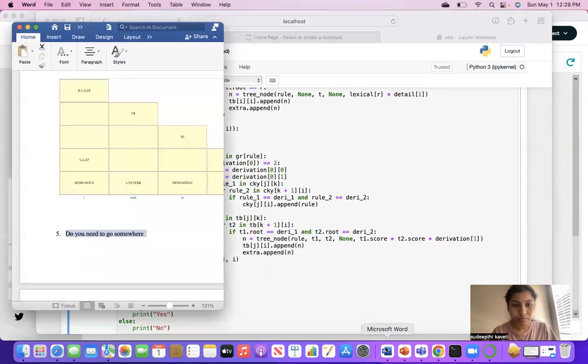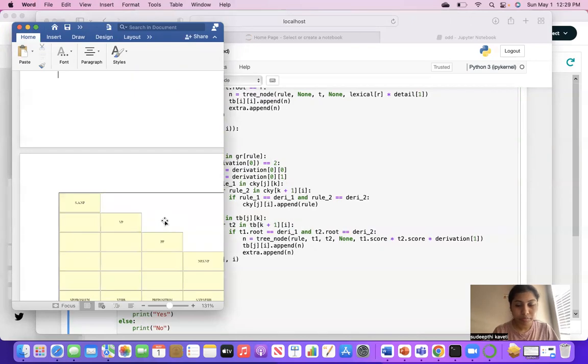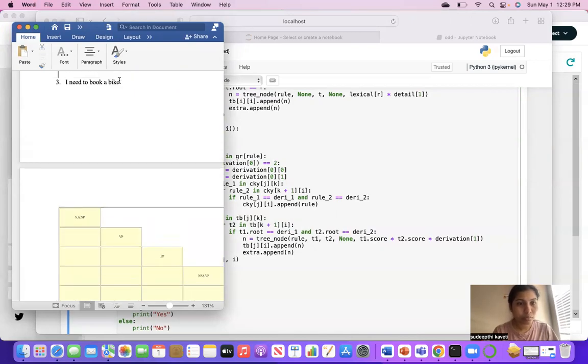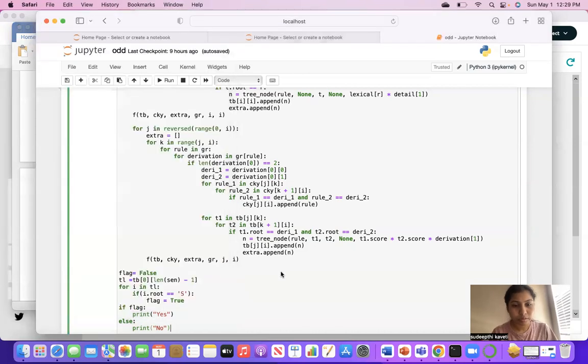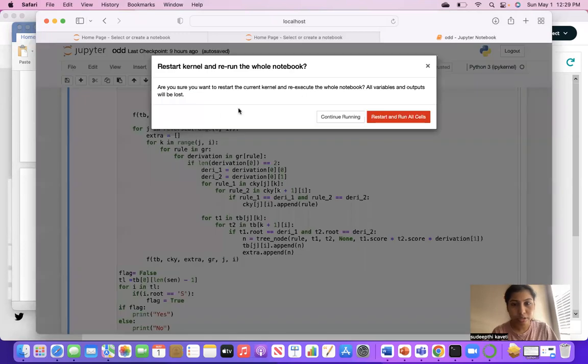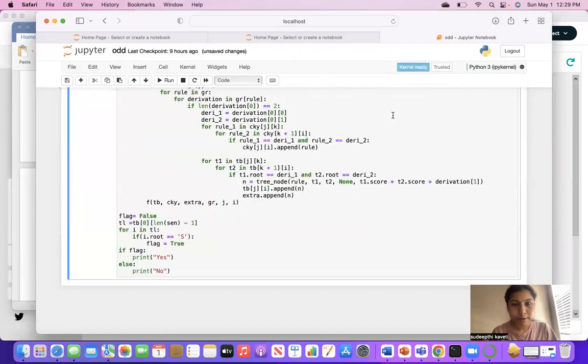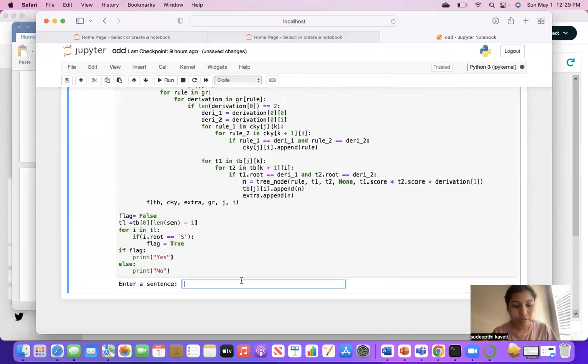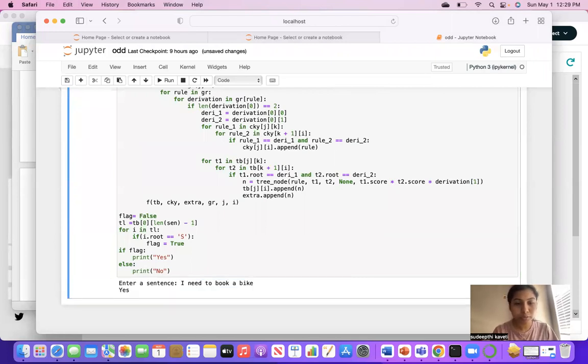Yeah, I'll show you another valid sentence. I need to book a bike, and see, Kernel, Restart and Run All. Enter a sentence: I need to book a bike.